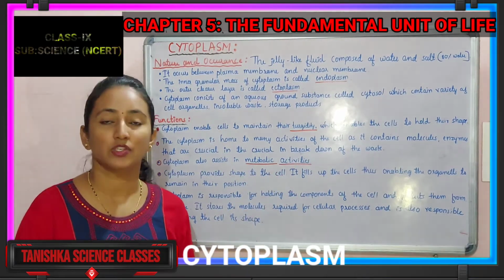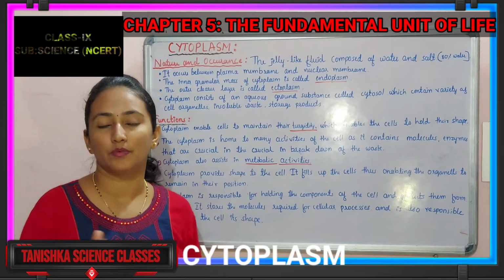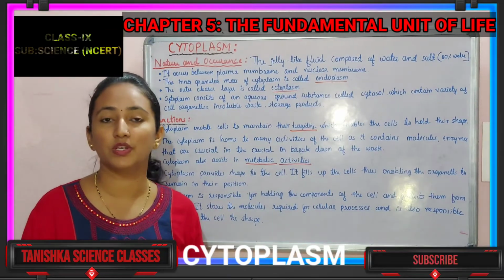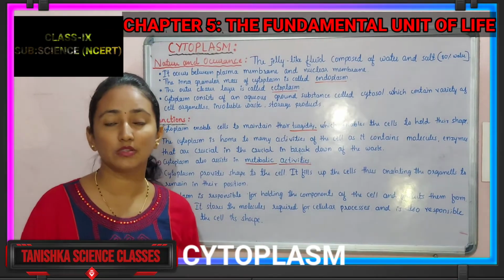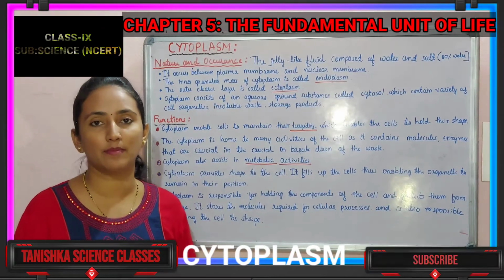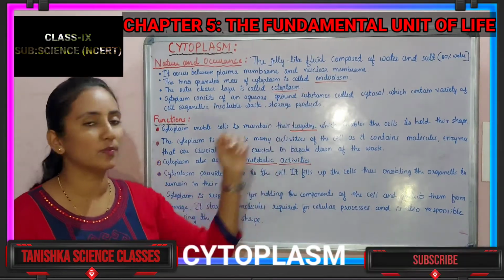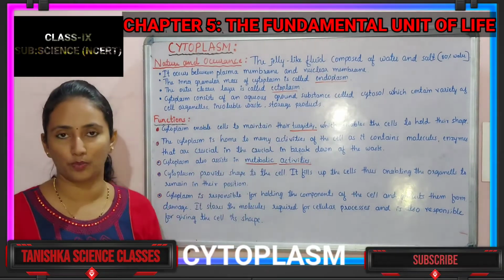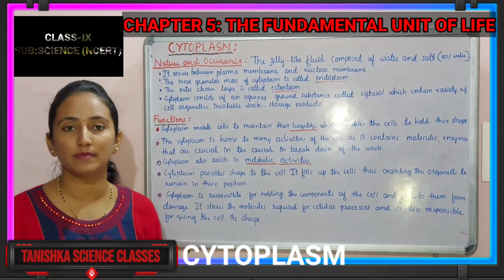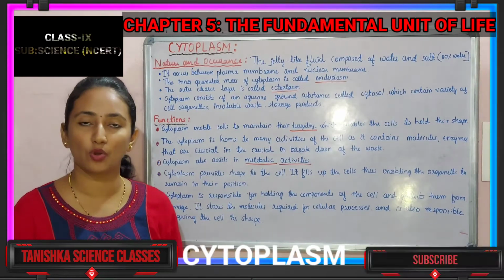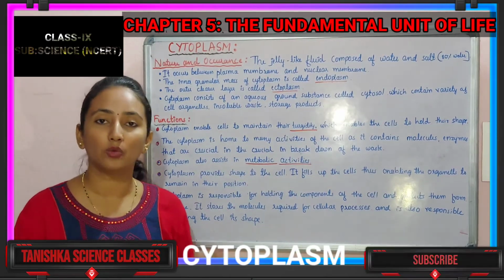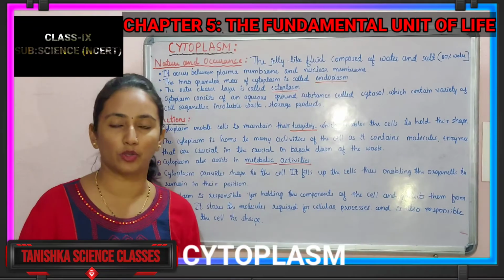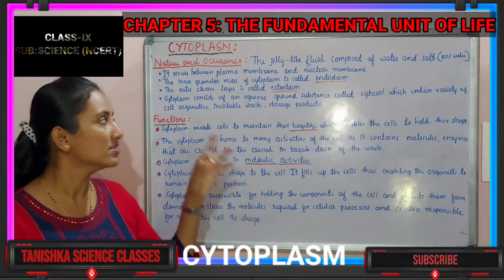Cytoplasm is there. If you observe the cytoplasm under the microscope, you can observe two varieties in the cytoplasm. The inner granular mass is called the endoplasm, and the outer clearer layer is called the ectoplasm. So the inner granular mass is called the endoplasm, and the outer clearer part is called the ectoplasm. This we can observe in the cytoplasm.